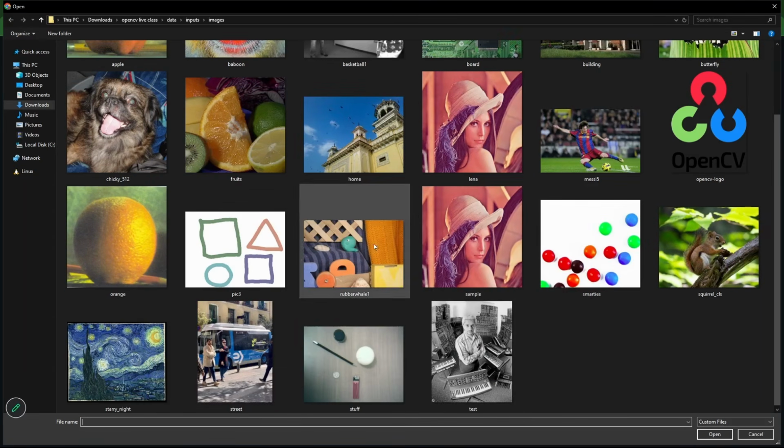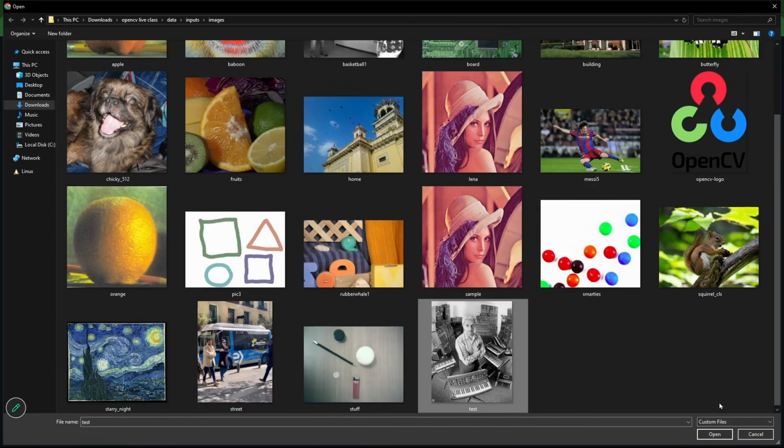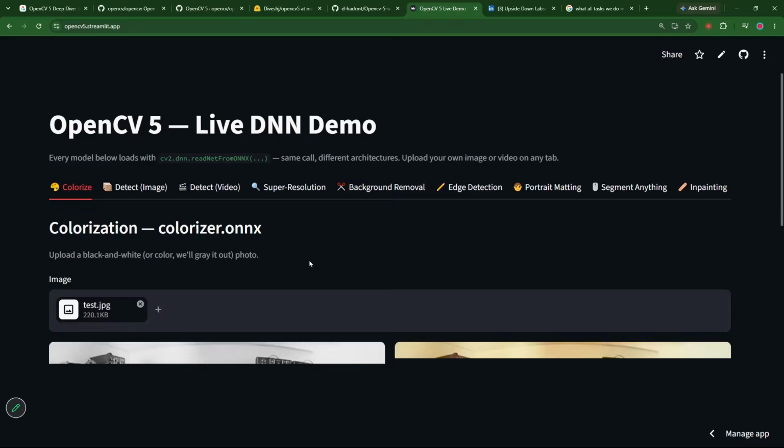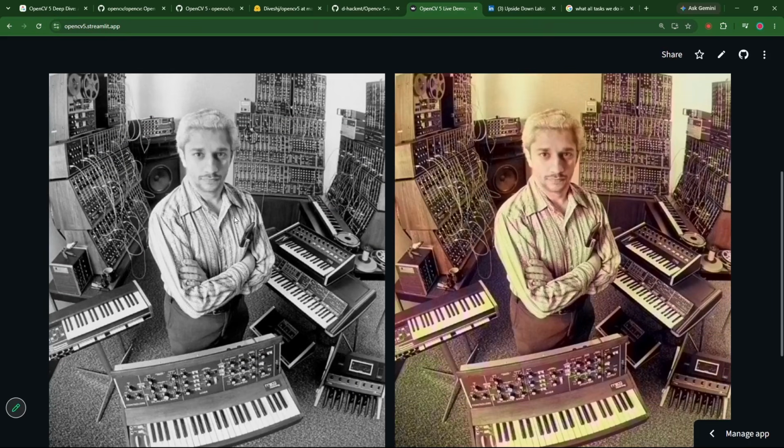So what we can do is I can just pick a black and white image. This is me. This is an AI generated image. I love music. I love sound engineering. So this is a black and white image of me, AI generated. And this is the colorized version of it, which means it will predict what color to put in this particular location.